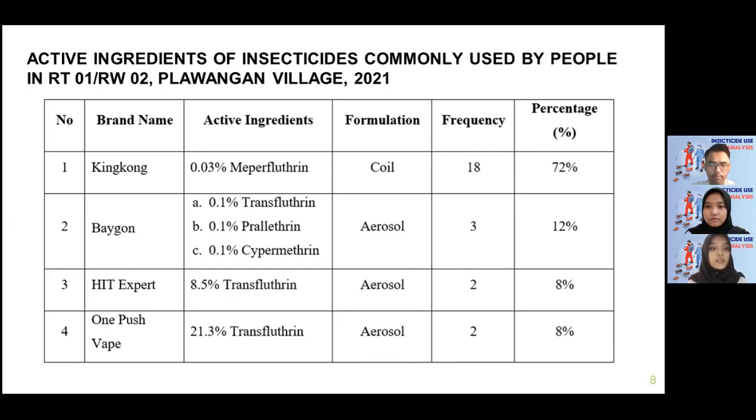And the third is Heat Expert with active ingredients of 0.50% transflutrine, and the formulation is aerosol with the frequency of people who use it being 2 people or 8%. And the last is 1-phosphate with active ingredients of 21.3% transflutrine, and the formulation is aerosol with frequency of people who use it being 2 people or 8%.